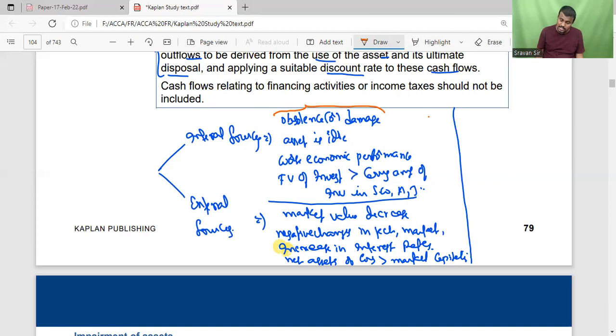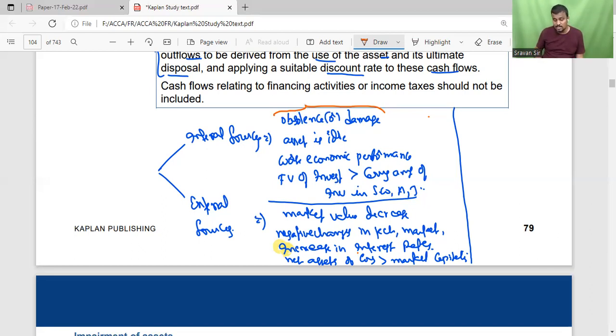In some cases, we need to reverse that impairment loss. So what are the indications for reversal? The opposite conditions are considered. For example, an increase in interest rate is an indication for existence of an impairment, but a decrease in interest rates is an indication for reversal of the impairment.